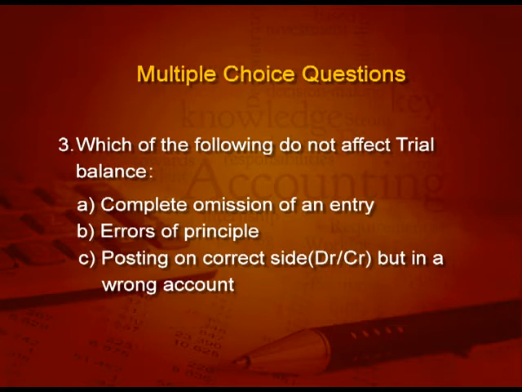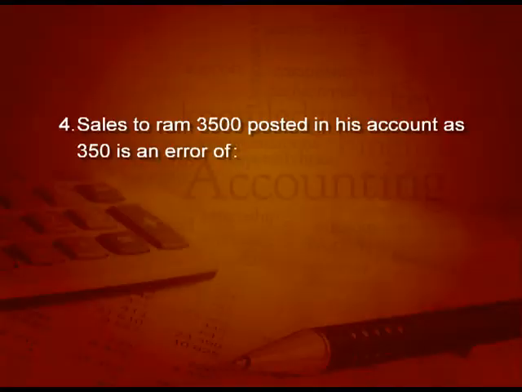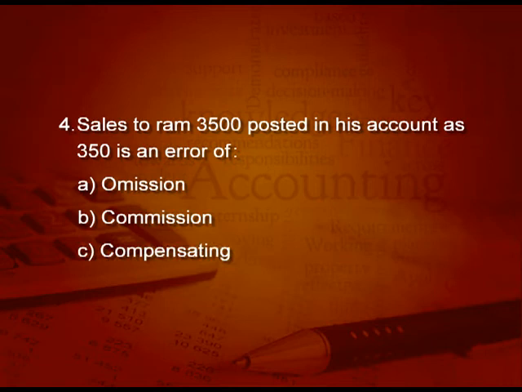The answer is all of the above, because complete omission will make the trial balance tally. Error of principle, you have written in debit and credit, it will also be tallied. And the next one, you have posted on the correct side, the name may be different, but debit is in debit, credit is in credit, so it will tally the trial balance. Next question, sales to Ram 3500 posted in his account as 350. This is an error of omission, commission, compensating, principal. Yes, it is commission error.